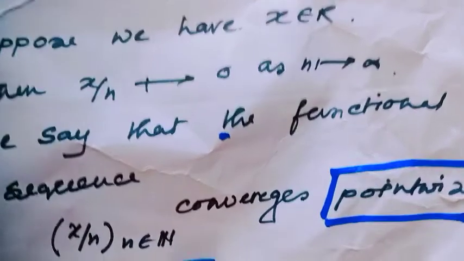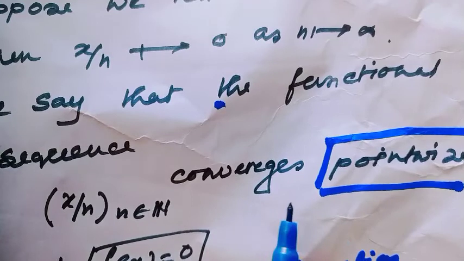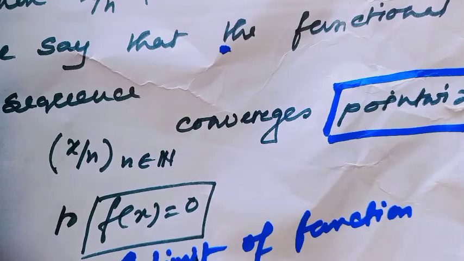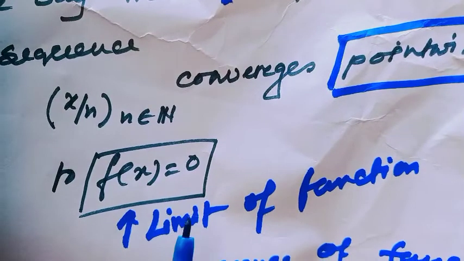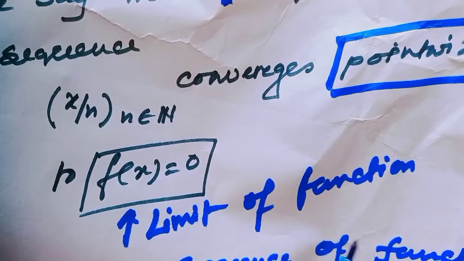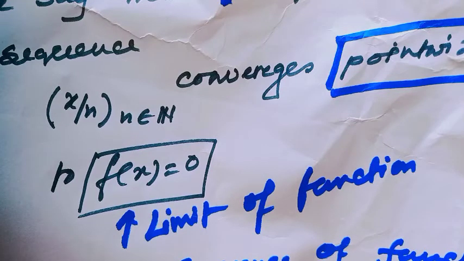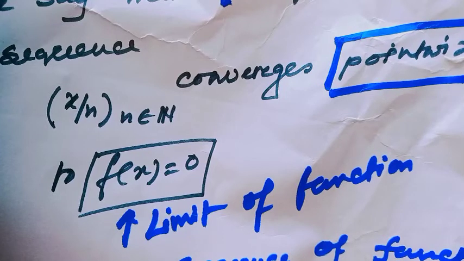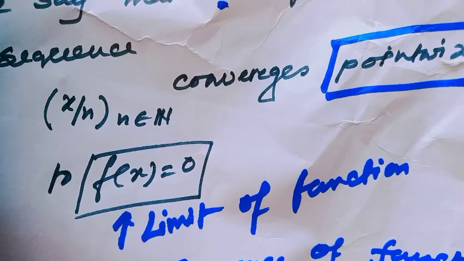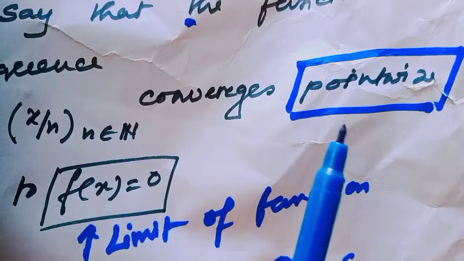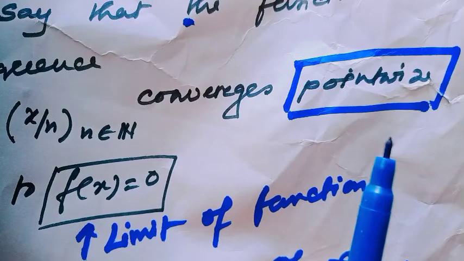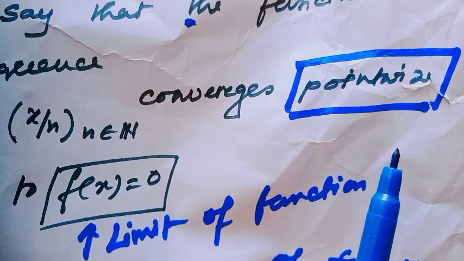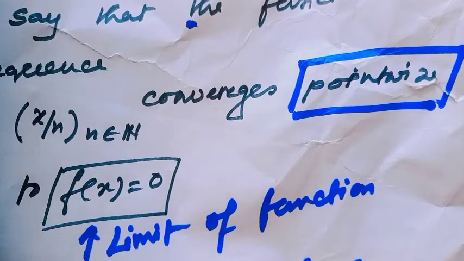Here the sequence of function x over n converges pointwise to the function f(x) equal to 0. And here f(x) equal to 0 means the limit of the function. Are you getting the idea of the limit of the function in a sequence of function? Okay. And notice, here the convergence is pointwise. I have used pointwise because here the convergence depends on the point of the set.